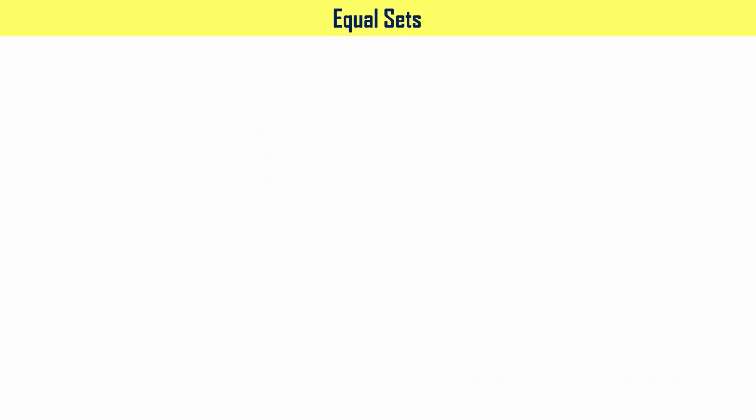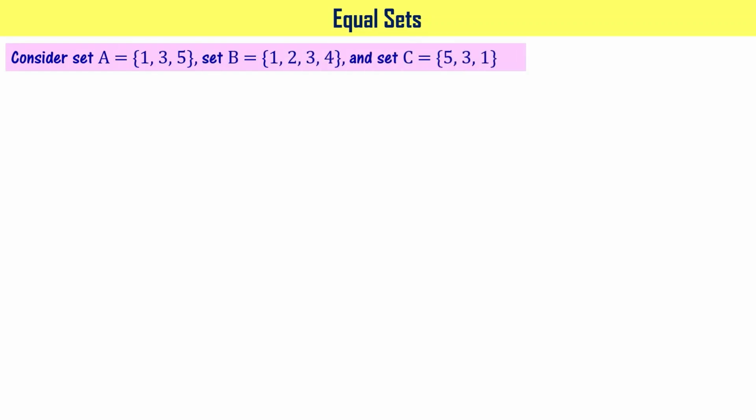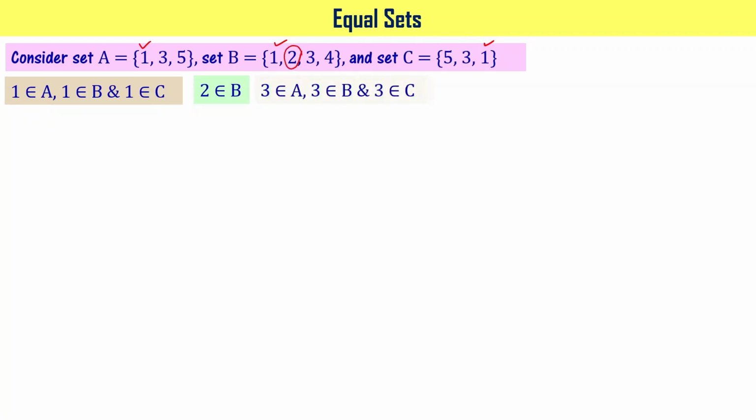Let's understand about equal sets now. Consider set A that has elements 1, 3, 5 and set B that has 1, 2, 3, 4 and set C that has 5, 3 and 1 as the elements. As you see here, 1 belongs to all 3 sets, right? 2 belongs to only this particular set. 3 belongs to all the sets, right?